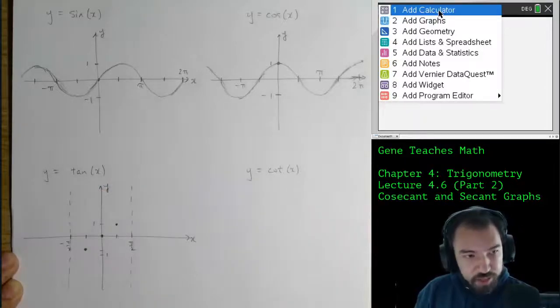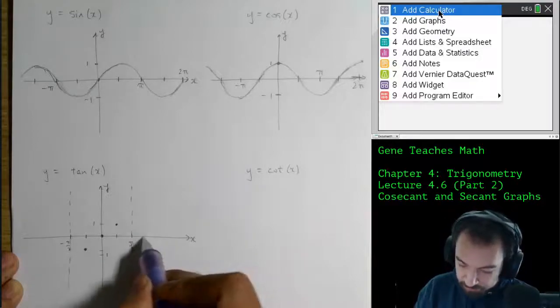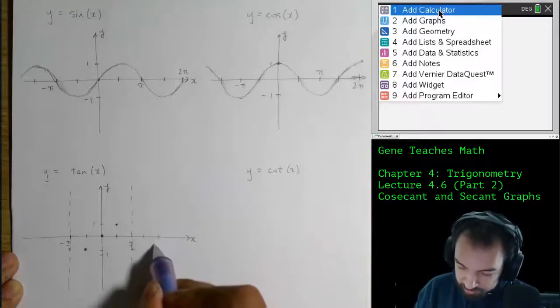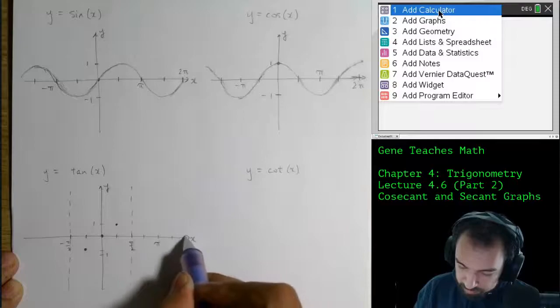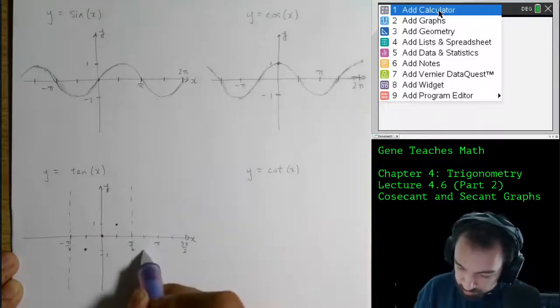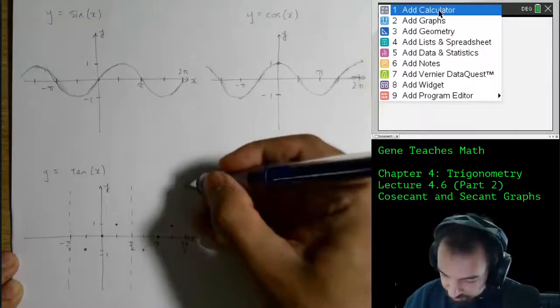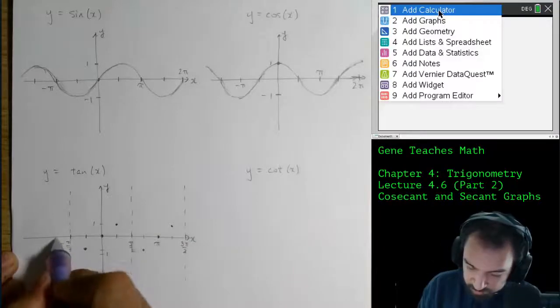And then cool things happen in quarters of a period. The full period is 1 pi, so every quarter of a pi we will reach an interesting point here, an interesting point here, an interesting point here, and a vertical asymptote over here. Similar business on the other side.